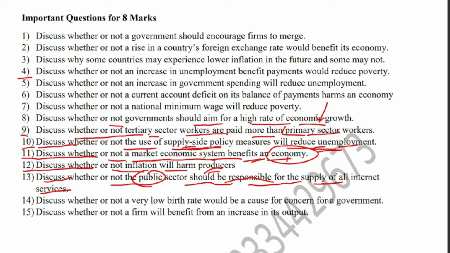And question number 14 says discuss whether or not a very low birth rate would cause concern for the government. Okay, so if the birth rate is very low, it should be a source of concern for the government on one hand, and on the other hand it should not be a source of concern. Source of concern means the government should be tense about that, the government should be concerned about that or not, right?